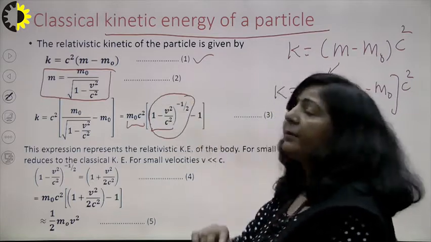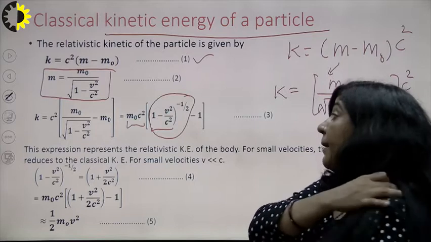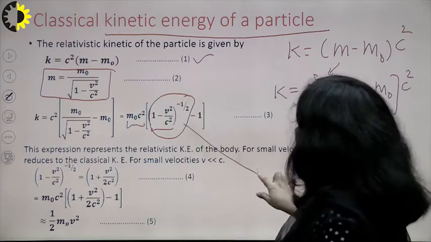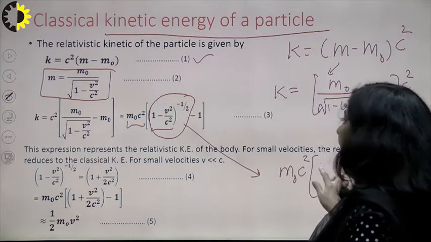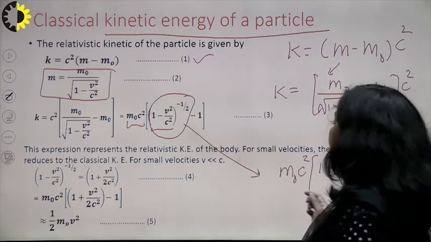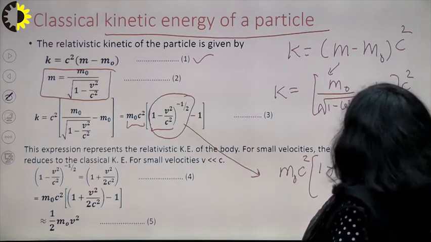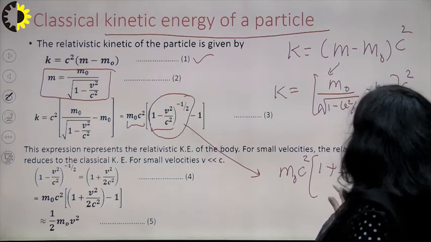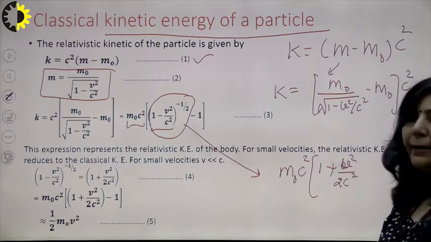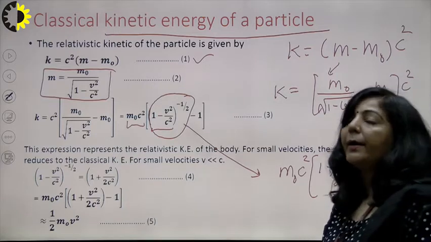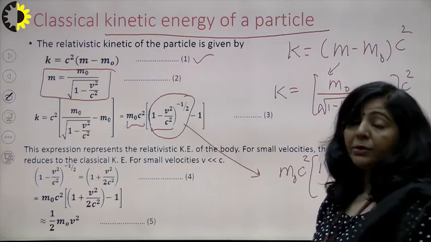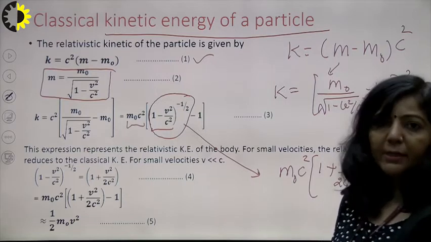Binomially you can expand this particular term. If you expand it, then its expansion will be m naught c square as it is, and the expansion of this particular term is 1 plus v square upon 2c square, right? Then you will have higher terms, and in those higher terms, in the denominator you will get the higher power of c.